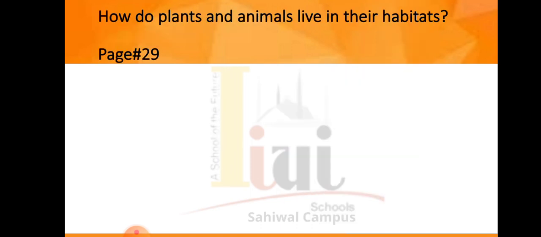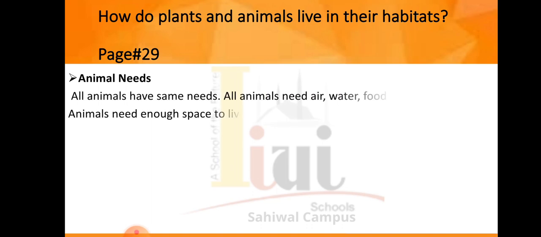Open your science book, page number 29. Read the first point given at the page. Read and underline 4 things animals need. Look at the picture. What does the chipmunk need? In this point, you have been given a task that you have to underline the 4 things animals need and also tell about the need of chipmunk, which is shown in the picture on the right side on the page number 29.